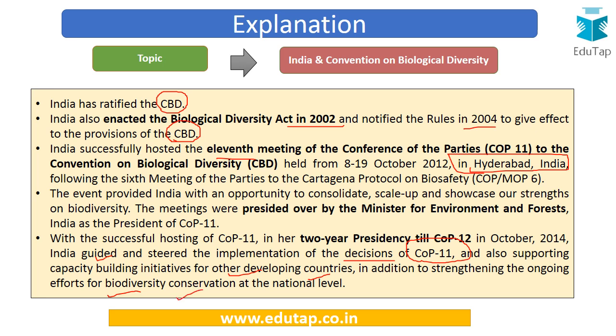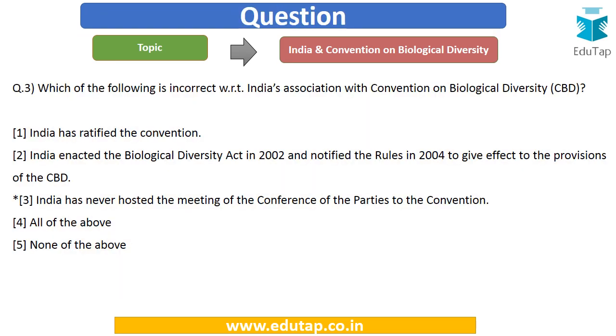So this is about India's association with the Convention on Biological Diversity. So now we can easily answer this question that option number 3 is going to be the incorrect one because India has successfully hosted the COP11 of the parties to this Convention on Biodiversity.